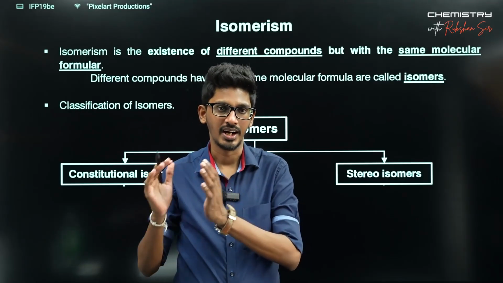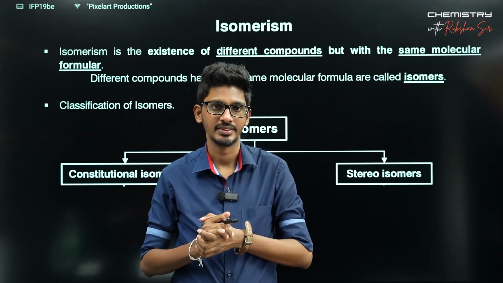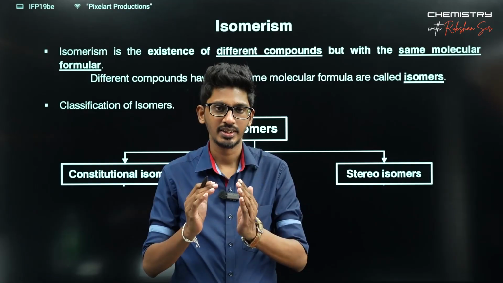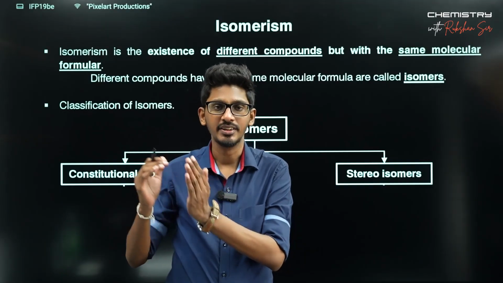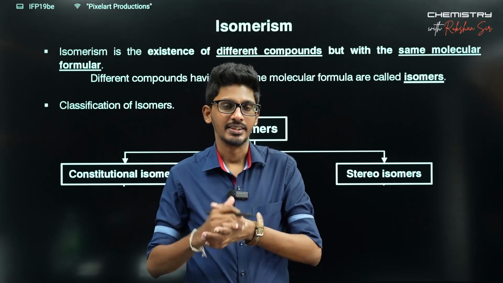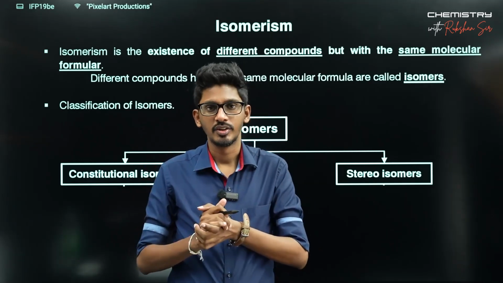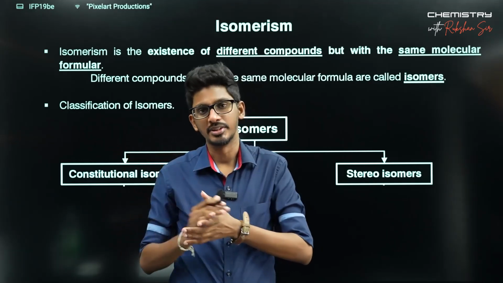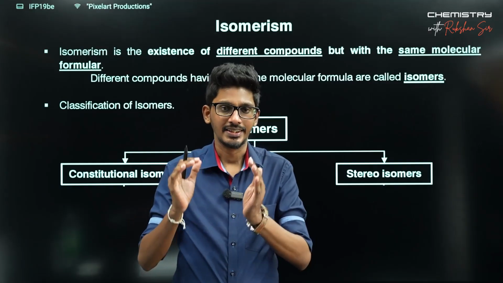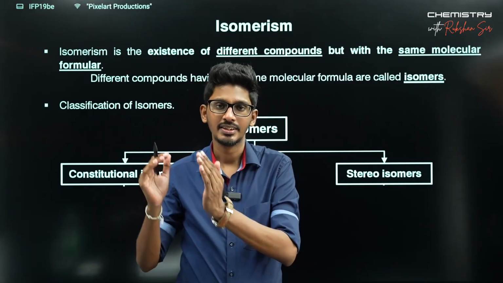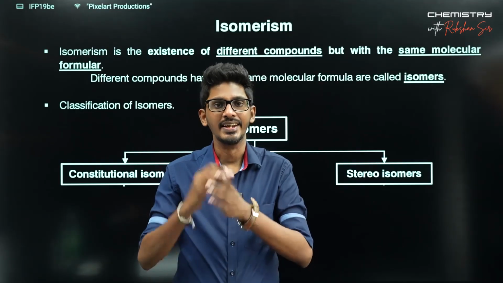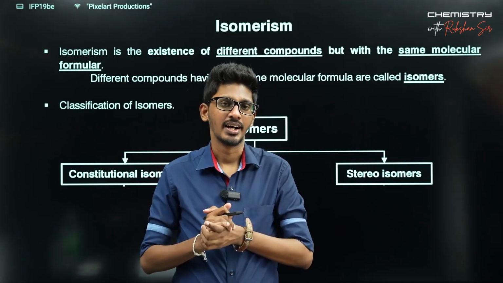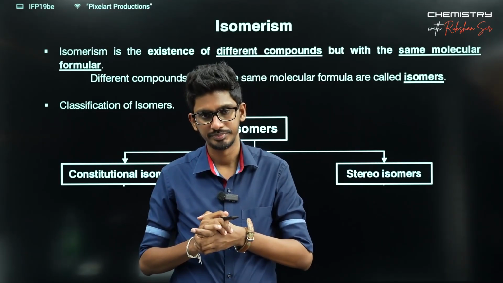Those compounds are referred to as isomers: compounds with the same molecular formula but different structure or three-dimensional arrangement. Existence of such compounds is referred to as isomerism.